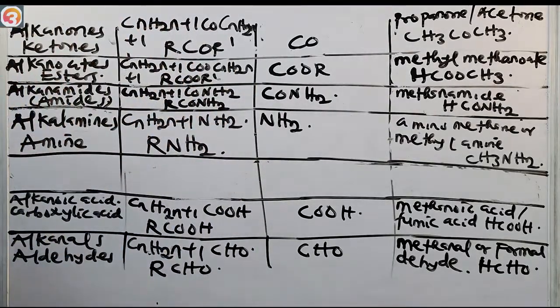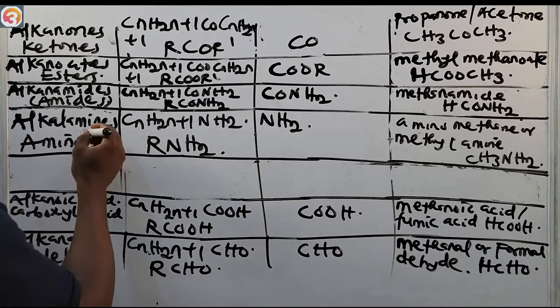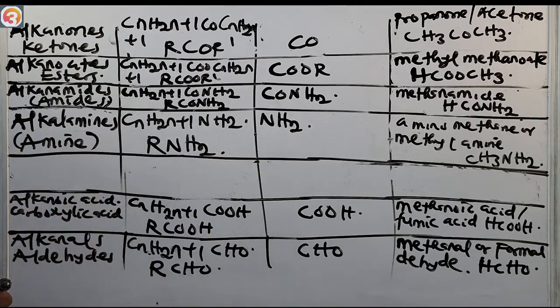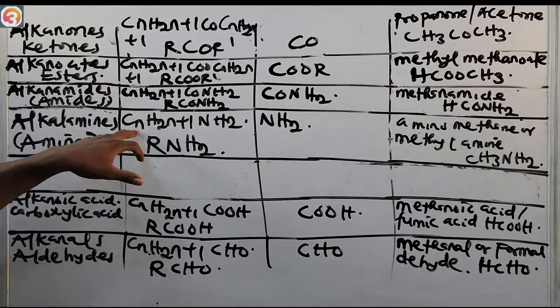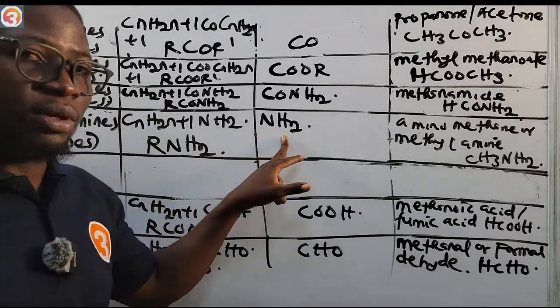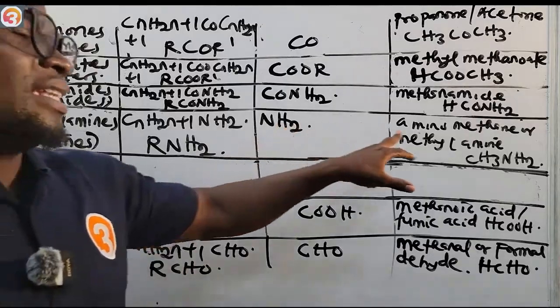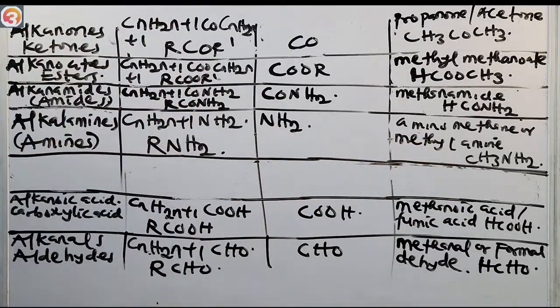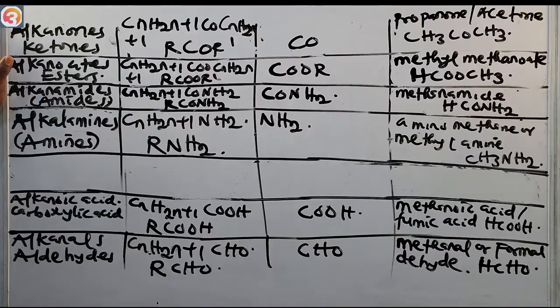So this is the alkylamines, or the amines. Some people call them amines, I call them amines. The alkylamine general formula is CnH2n+1NH2. They have NH2 as a functional group. The first member is aminomethane, or methylamine. That will now take us to the alkyl halides.